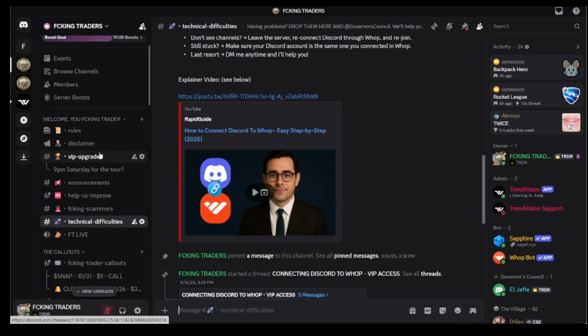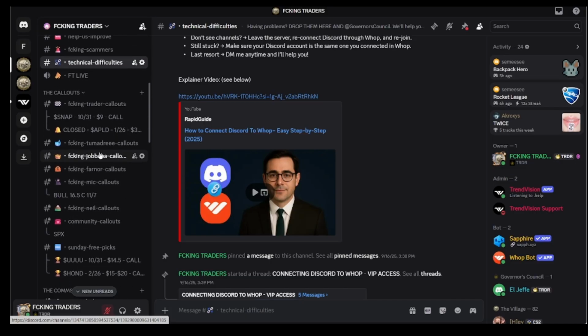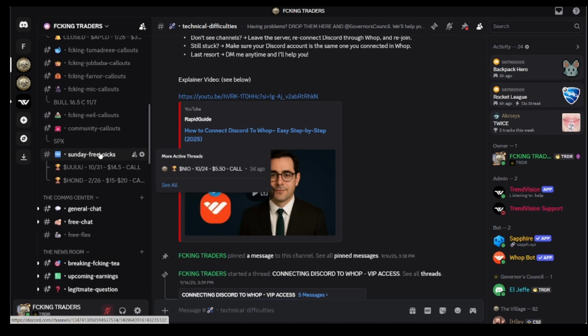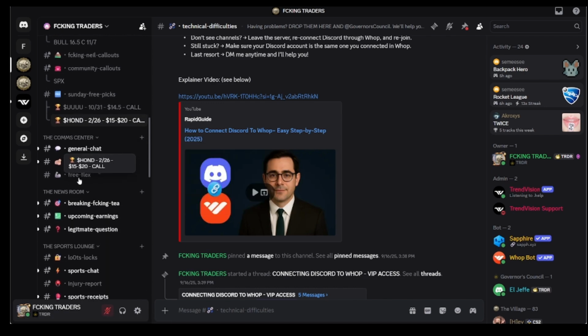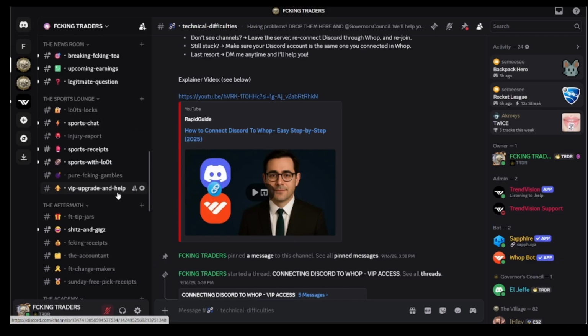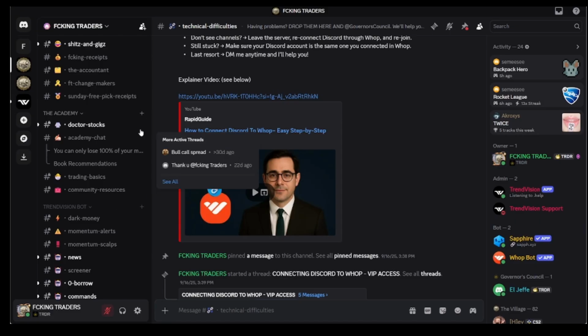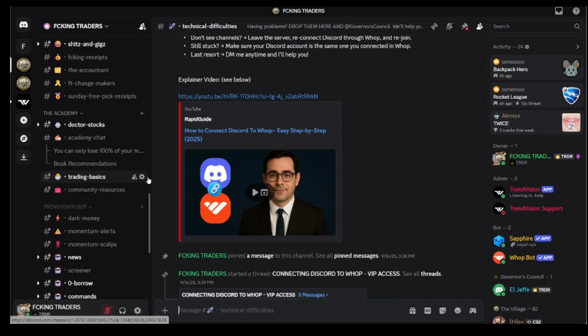So once you're unlocked and you connect your accounts, here's an overview of everything that you'll see. Again, I'll go through each one of these in detail, but this gives you an idea. If you upgrade to VIP and you can't see all of this, then you need to shoot me a DM after you go back through these steps here to make sure that you are connected with your accounts successfully. If you can't do it, again, DM me whenever you need to. I respond to all DMs, as everybody knows.